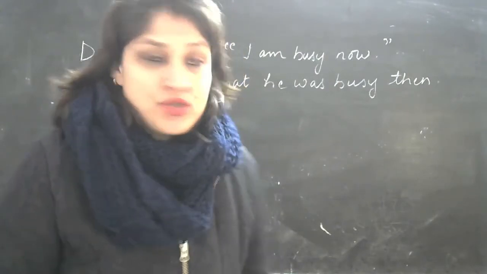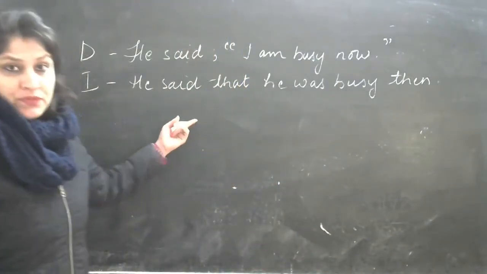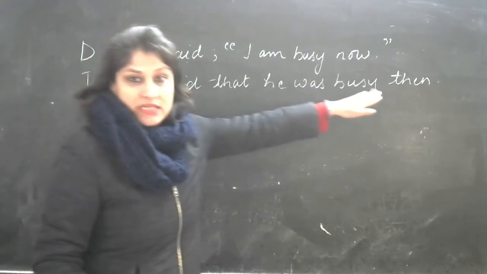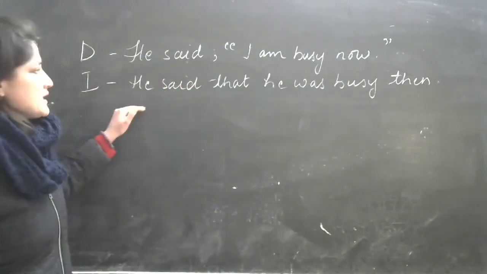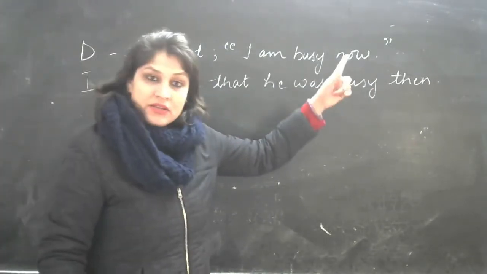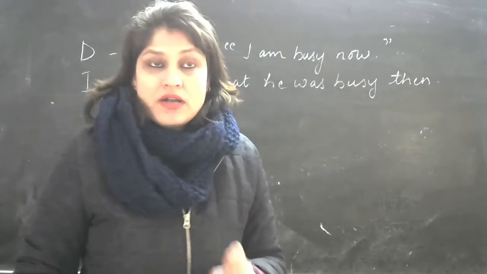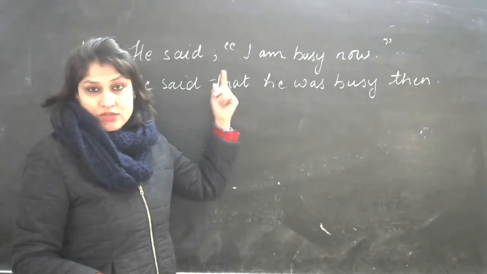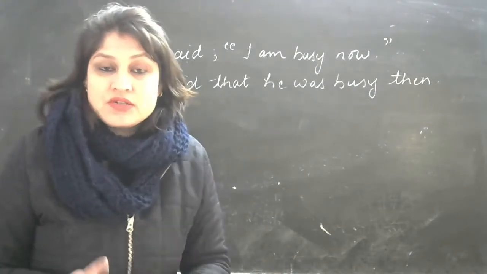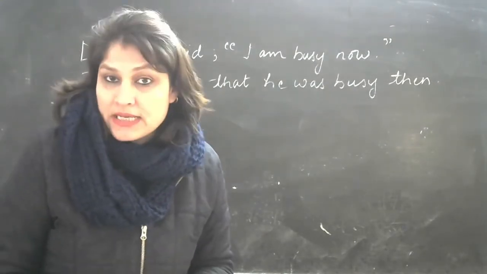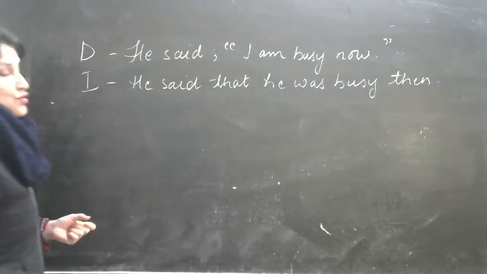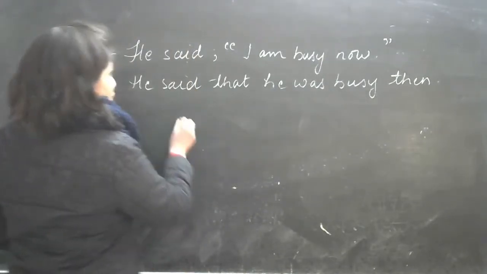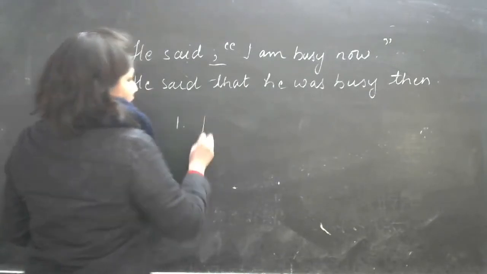Okay, now I want you to look at this sentence here. He said, I am busy now. We'll change it to, he said that he was busy then. Now, when you are changing a sentence from direct to indirect or indirect to direct, remember there are certain rules. Now, if we talk about the direct sentences, the things that you have to keep in mind are, number one, the punctuation marks.